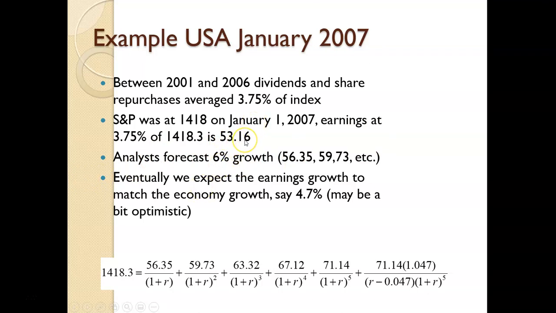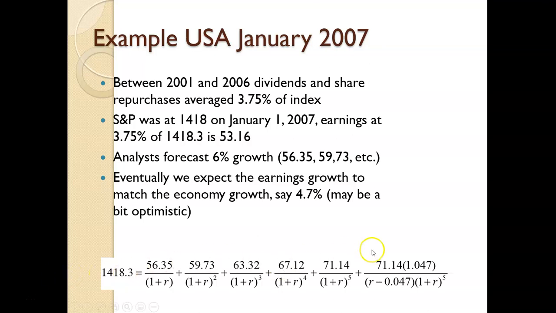So think of this as time 0 earnings, and then this will grow time 1, time 2, time 3, time 4, time 5. And then I'm going to assume at this point earnings will match the economic growth rate of 4.7%, so the overall, say, GDP growth rate, if you will. Again, maybe a bit optimistic. And it turns out in hindsight, it's been more like 2 to 3%.